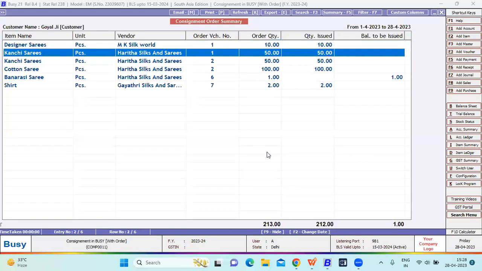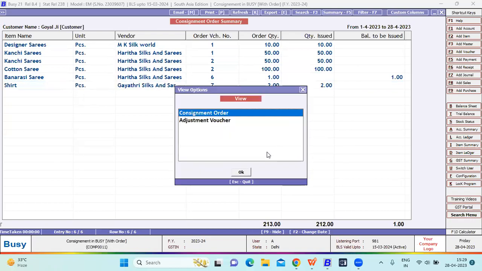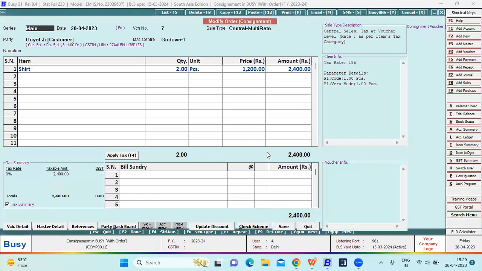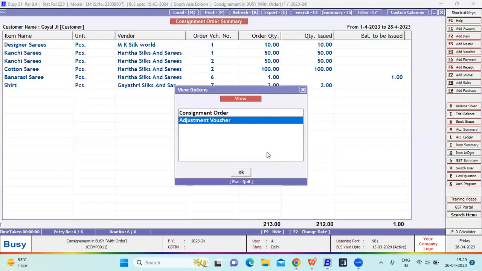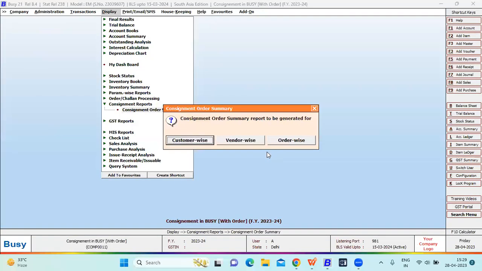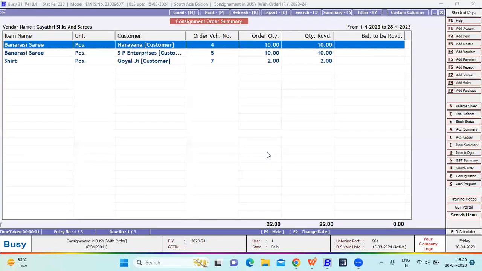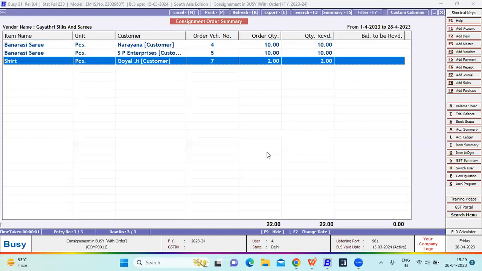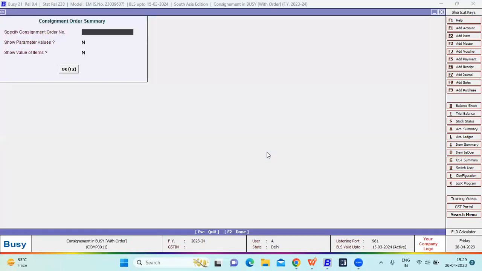See, all the vouchers which have already been passed are shown. The shirt voucher has been passed now. The consignment order voucher we can see. The adjustment sale voucher can be seen from here. Vendor wise, you have to select the vendor from whom your shirt came: Goyalji customer, voucher order number 7, order quantity received 2. Order wise, you have to define the order number, like 7 is the order number.